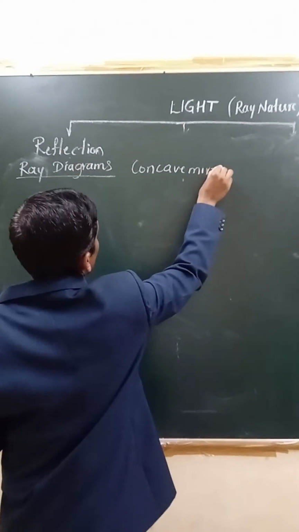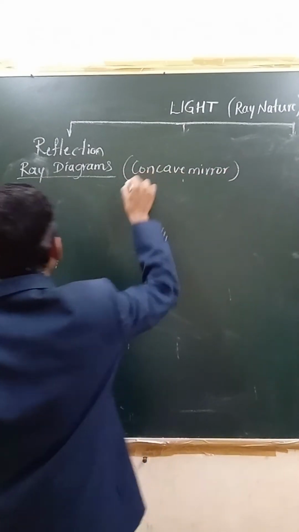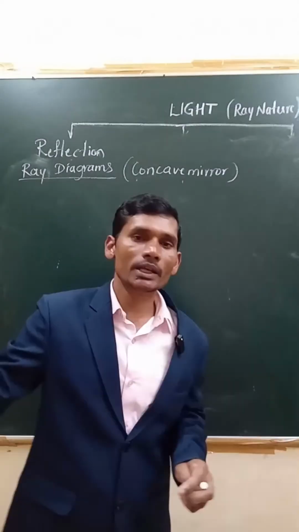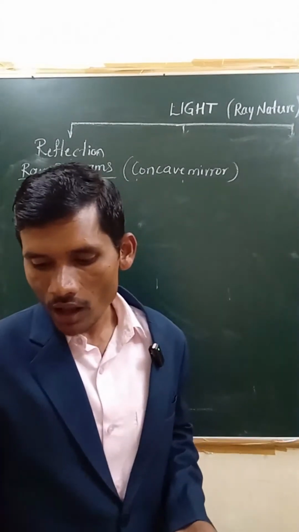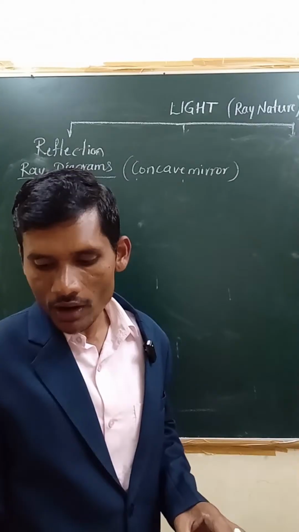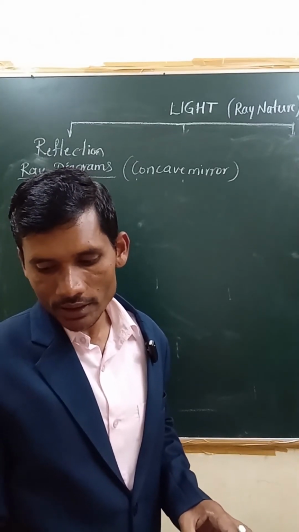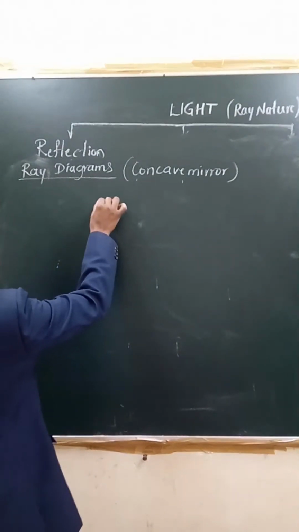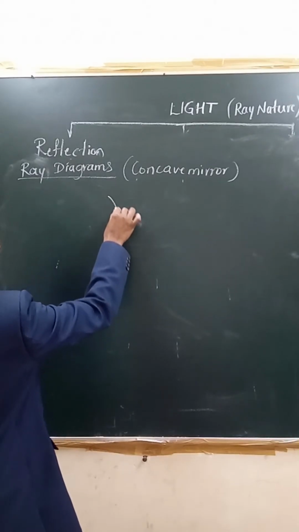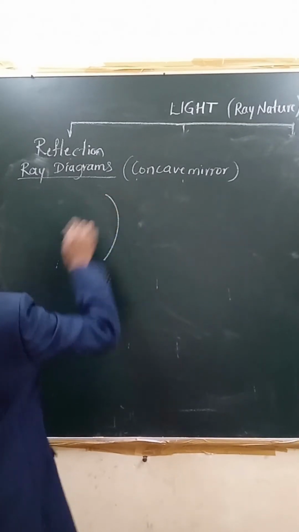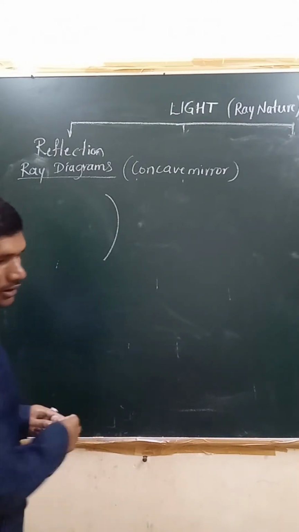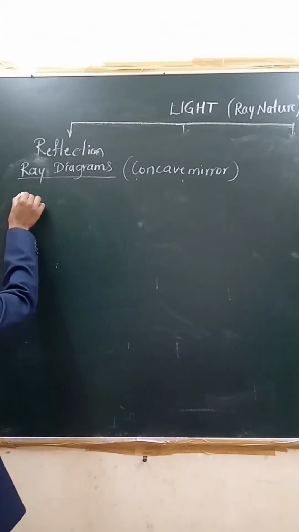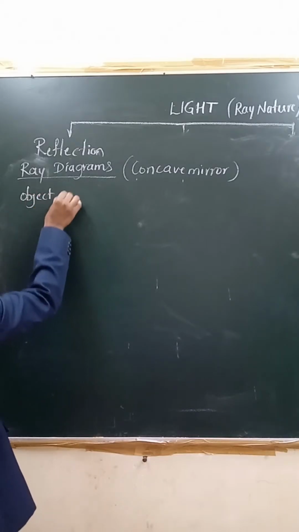We are considering only concave mirror. If you come to concave mirror, first one, we should consider the object at infinity. At infinity means at a larger distance, the largest, too much far away from the earth, we can say that. At infinite distance, we are considering, right? For example, if you take sun, it is considered as at infinity, right? First, you should draw like this ray diagram. Let us take when the object is at infinity. One by one, we will understand here.